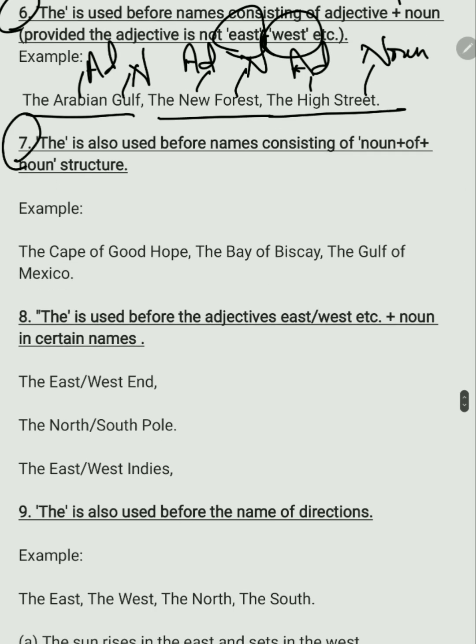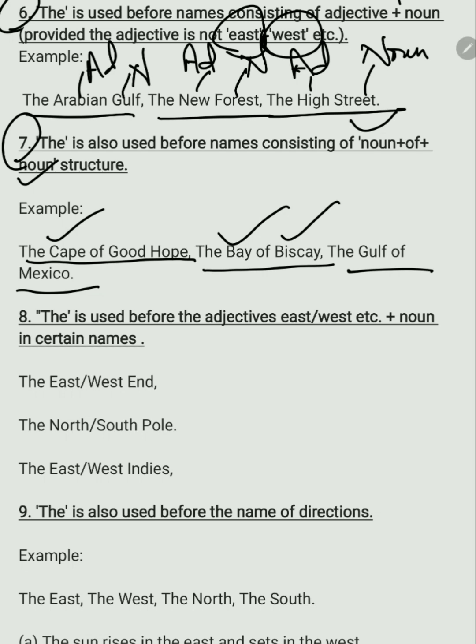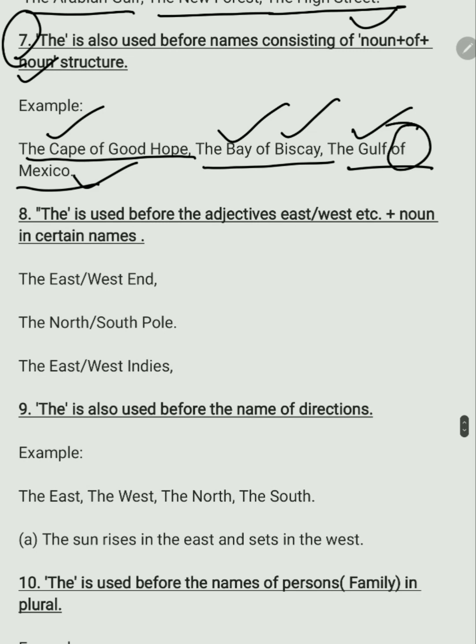Next rule. The is also used before names consisting of noun plus of plus noun structure. For example, the Cape of Good Hope. Cape is a noun. The Bay of Biscay. Bay is a noun. Biscay is also a noun. The Gulf of Mexico. Gulf is a noun and Mexico is also a noun, and it has of in between.